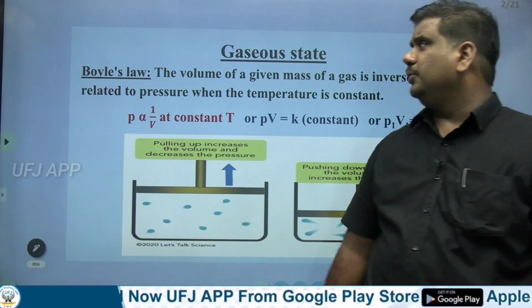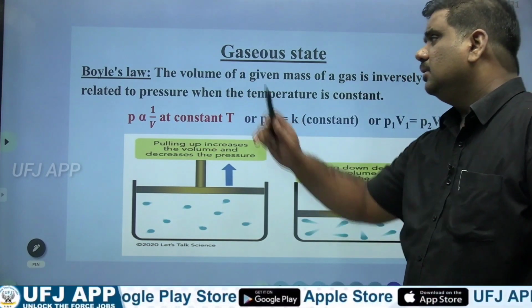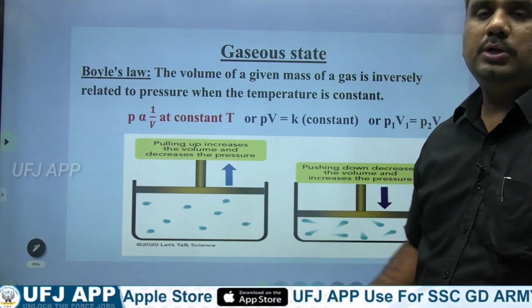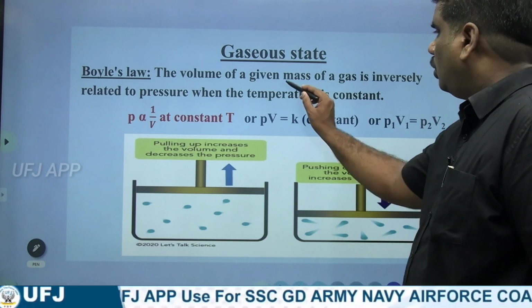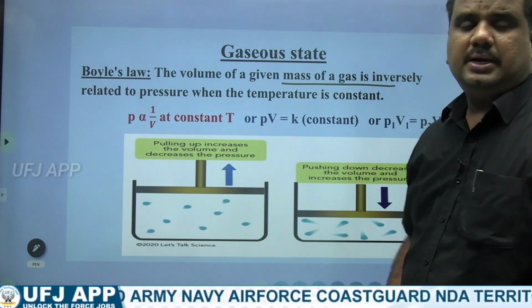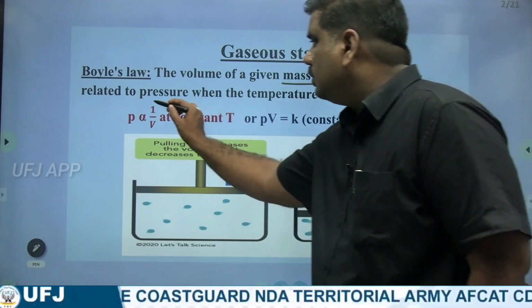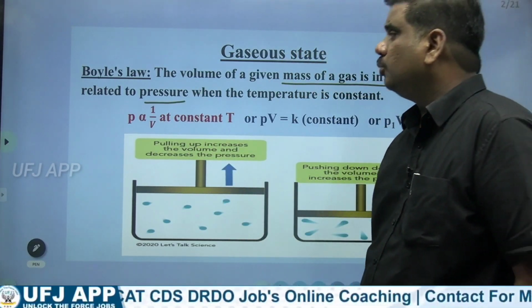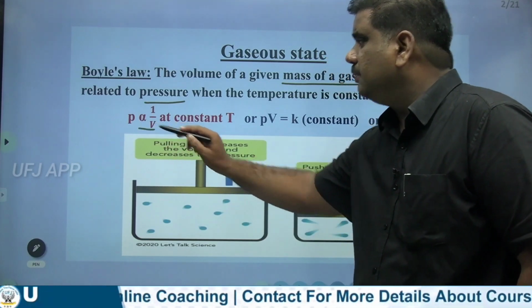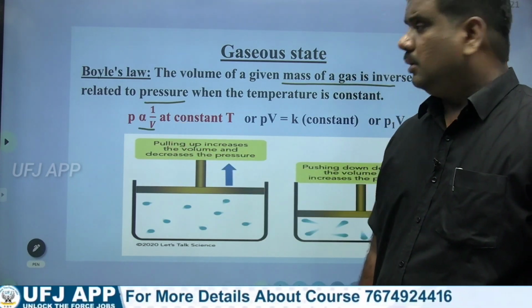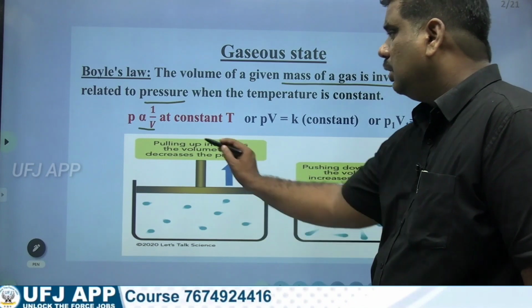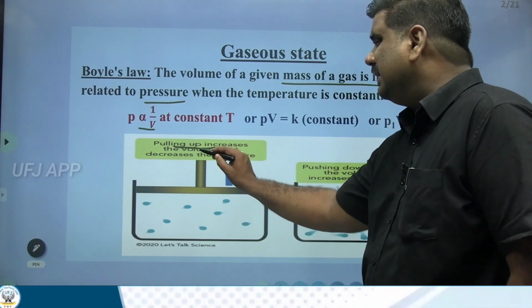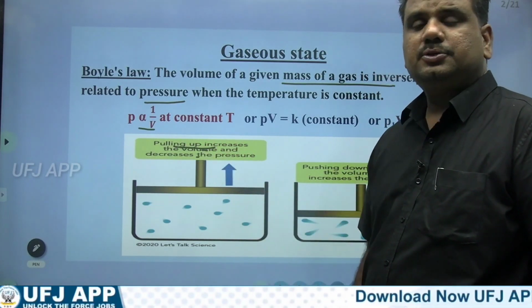When I'm talking about the case of your gaseous state, the very first one is Boyle's law. The volume of a given mass of gas is inversely proportional to the pressure. P is inversely proportional to volume. So here in this case, pulling up increases the volume and decreases the pressure.